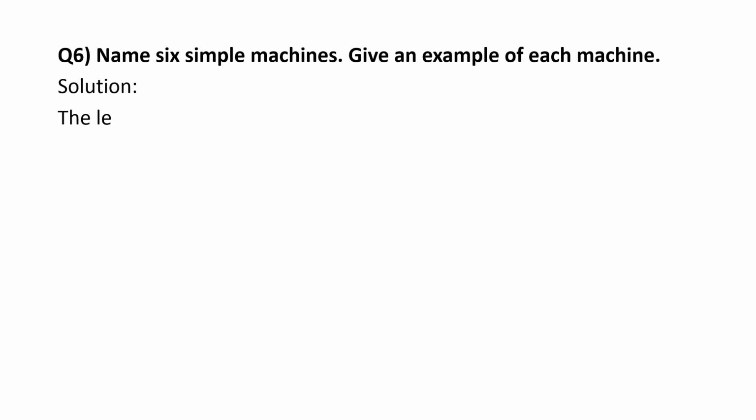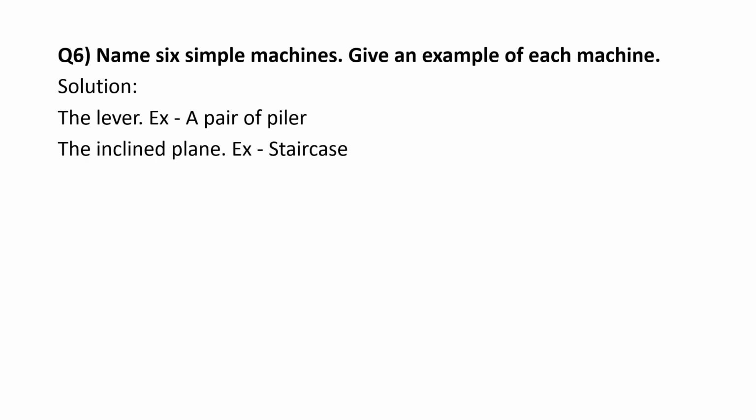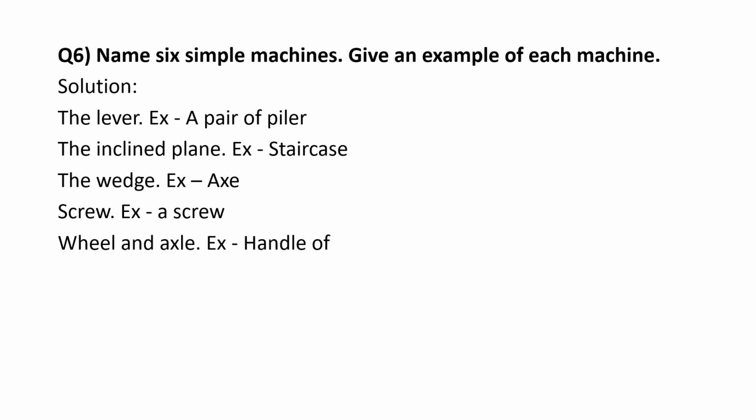Name 6 simple machines. Give an example of each machine. 1. The lever. Example, a pair of pliers. 2. The inclined plane. Example, staircase. 3. The wedge. Example, axe. 4. Screw. Example, a screw. 5. Wheel and axle. Example, handle of a bicycle. 6. The pulley. Example, pulley.